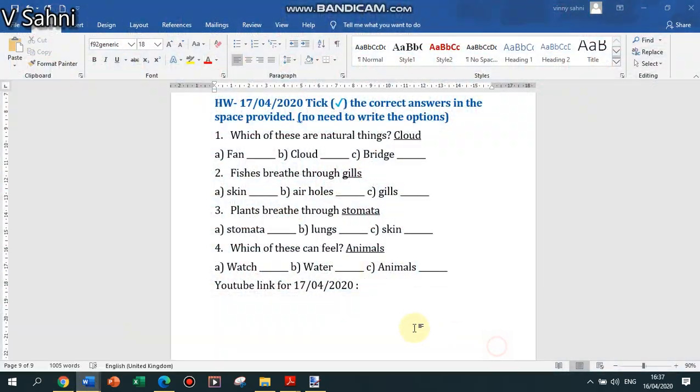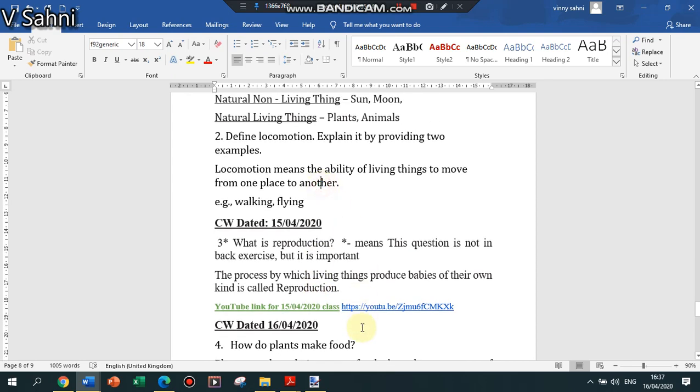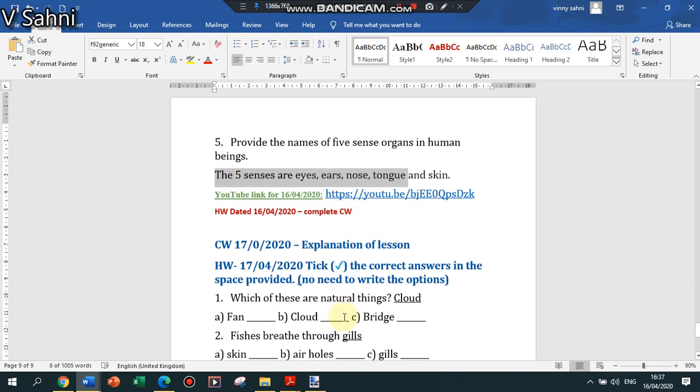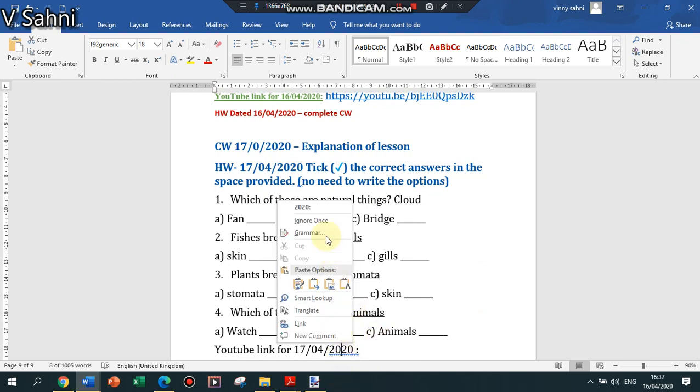Just see. In the question answers, I have given you what is reproduction, what is locomotion. So these questions can come directly. What are the five sense organs? This can come. But anything else that I'm saying will come from the textbook. That can only come in the form of name the following, true or false, filling the blanks, one word, those kind of things.